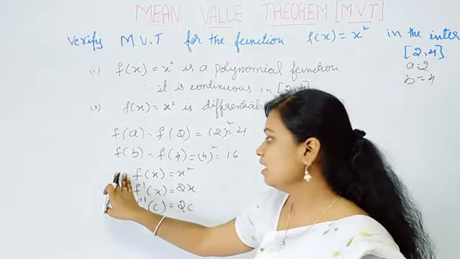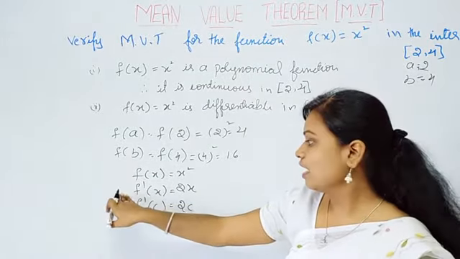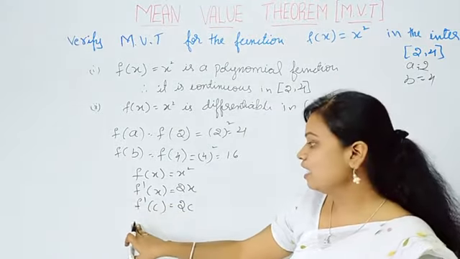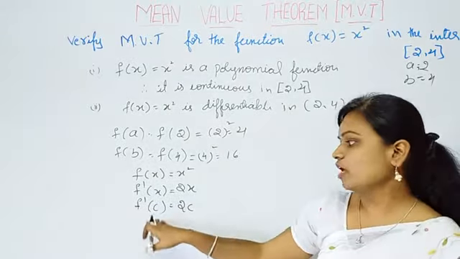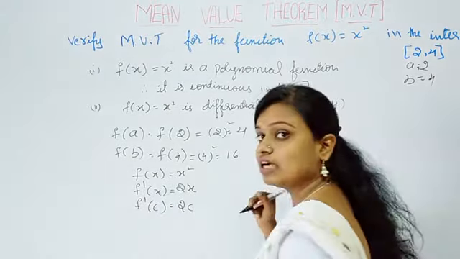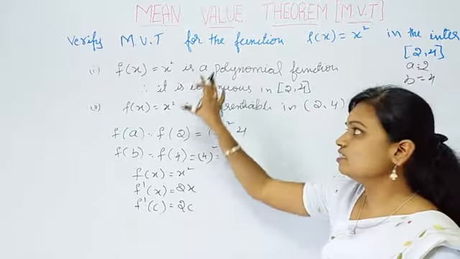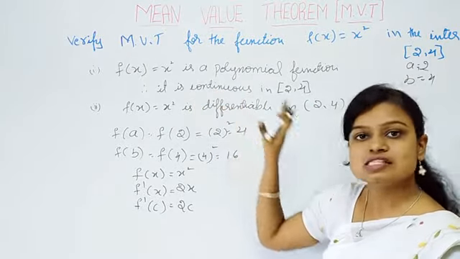Then I consider the given function, do the differentiation, and replace x with c. So all the conditions of the mean value theorem are satisfied.